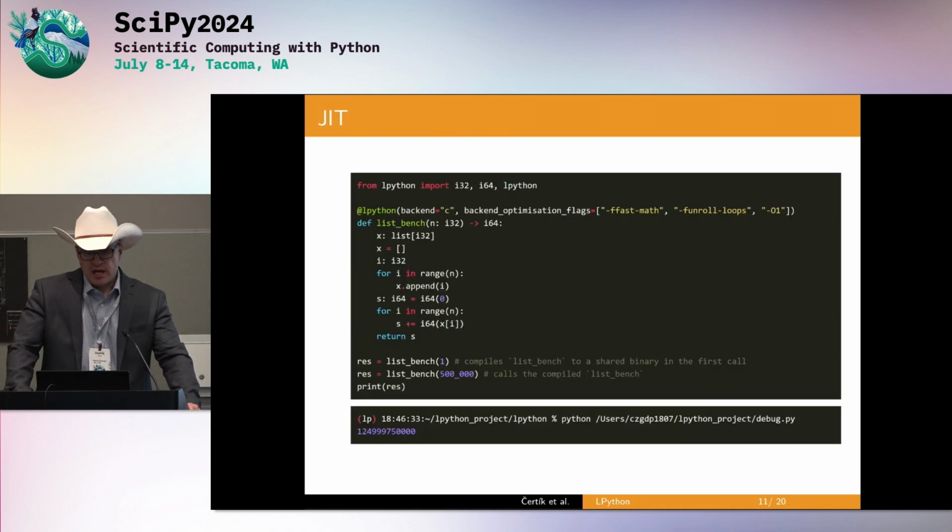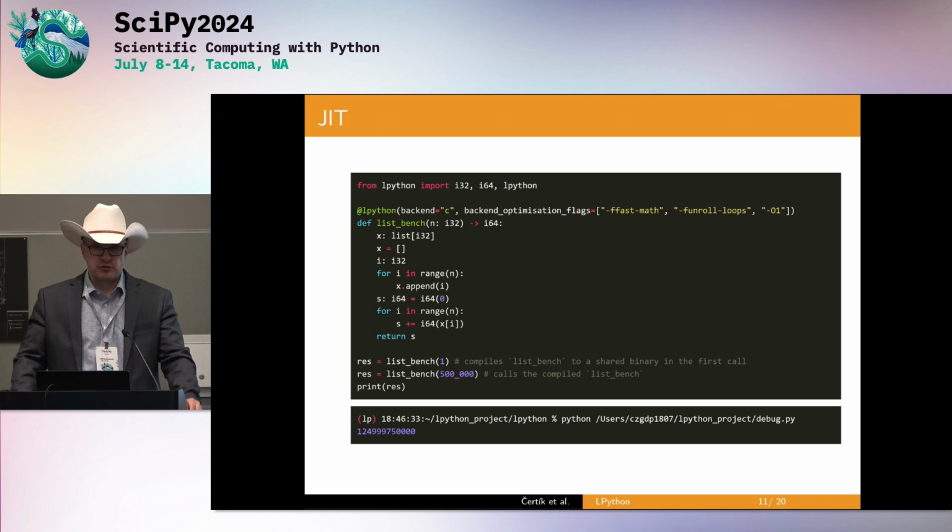If you want to call LPython from regular CPython, so you have a big application and you want to hook LPython in, kind of like Numba, you can call the LPython decorator, and it works very similar to Numba. It takes your function, calls LPython to compile it, and then creates an extension module, loads it in, and runs it.